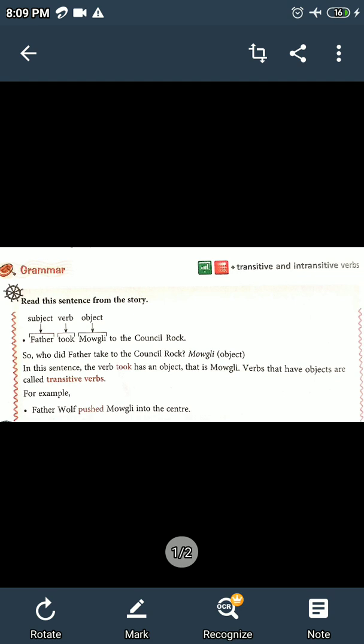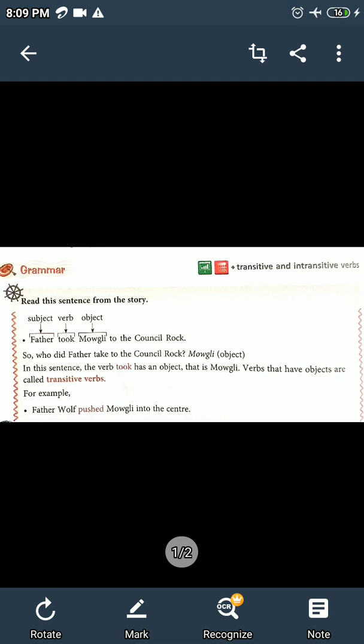Now, if I take an example, the sentence like Ram kicked the football. So here Ram is the subject in the sentence because the sentence is written about Ram. So, subject is a thing about which the sentence is written.